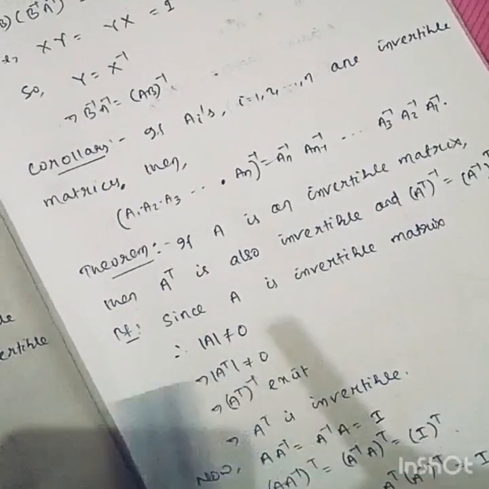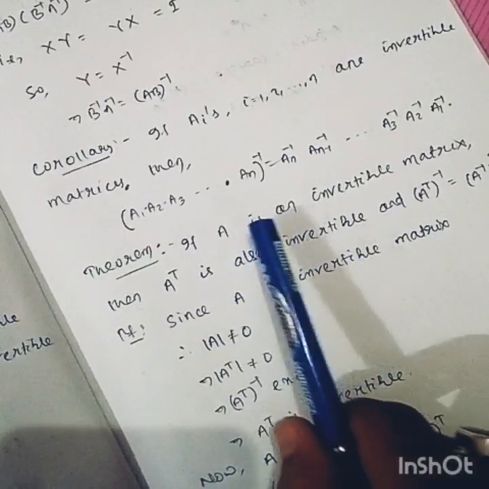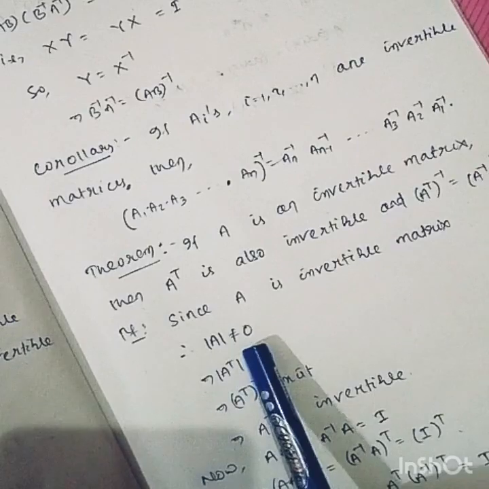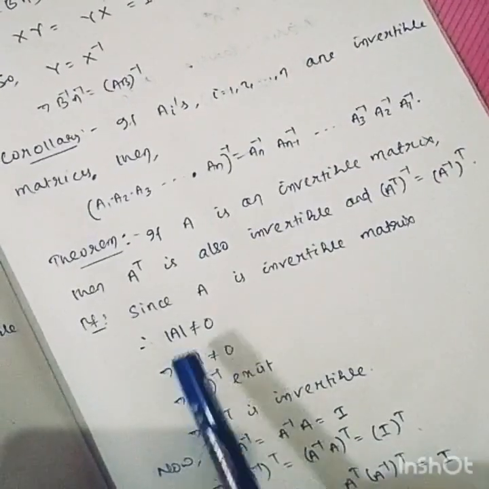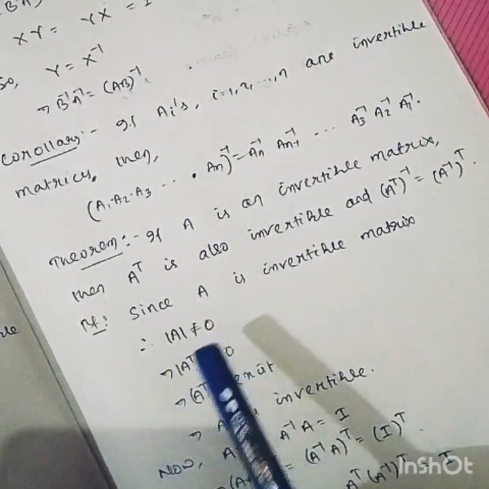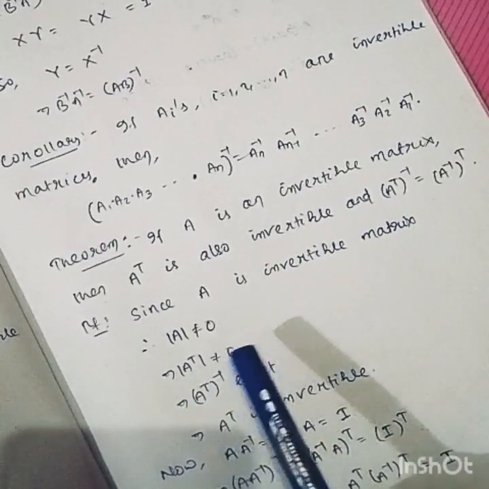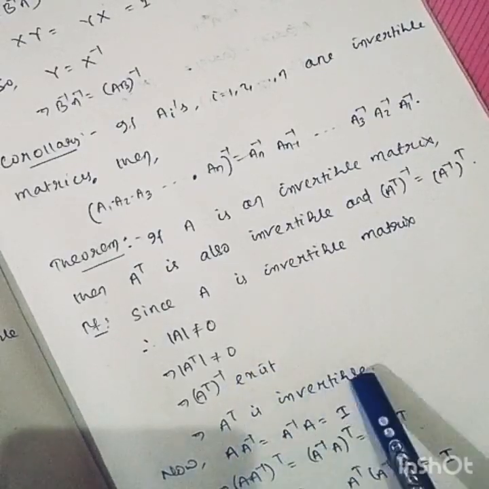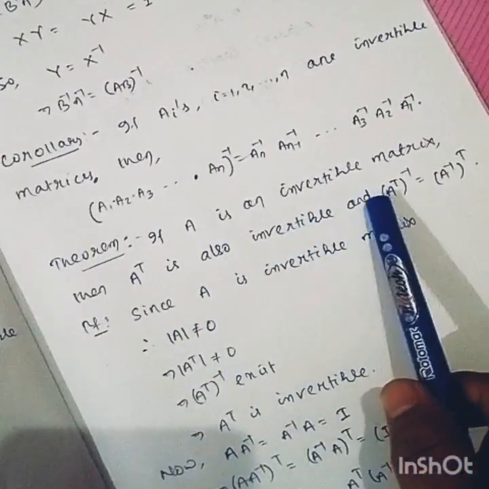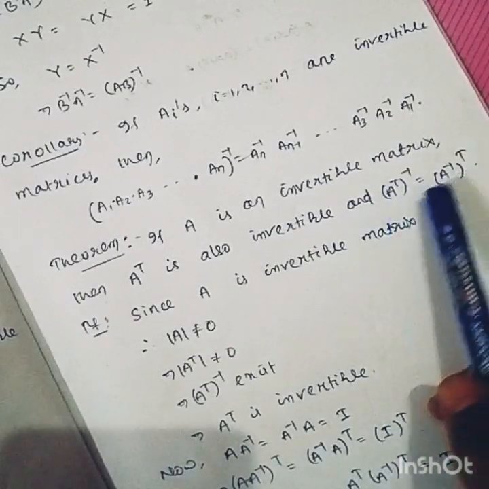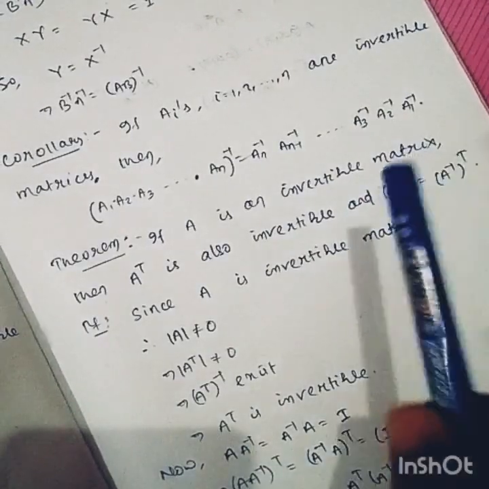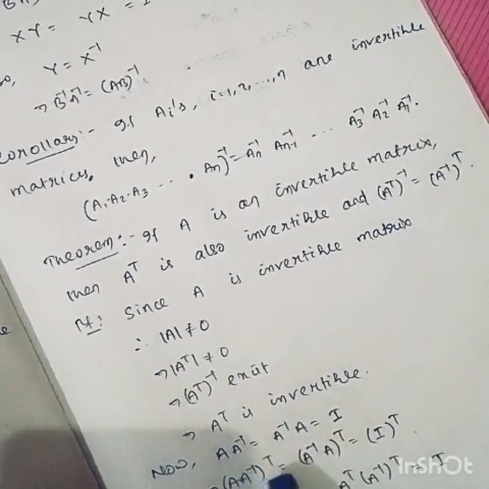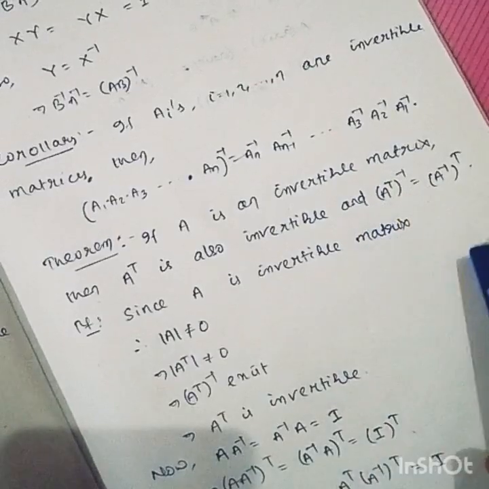It is similar to the previous theorem. Given A is an invertible matrix, obviously determinant of A is not equal to 0, that is, A is non-singular. Now, as you know, determinant of A equals determinant of A transpose, so obviously determinant of A transpose is non-zero, which implies the inverse of A transpose exists, that is, A transpose is invertible. So the first part is proved. Now we have to prove that X inverse equals Y, that is, we have to show that XY equals I and YX equals I. Let this be X and this be Y.